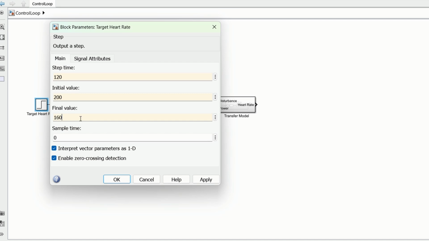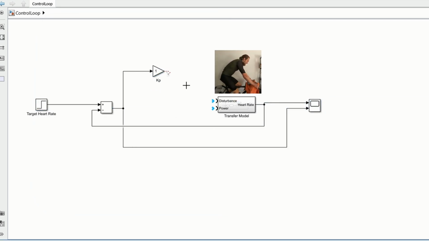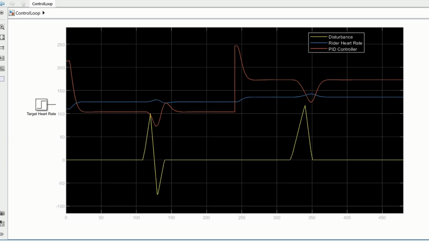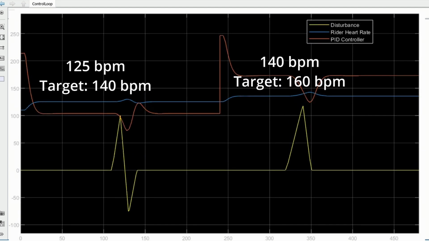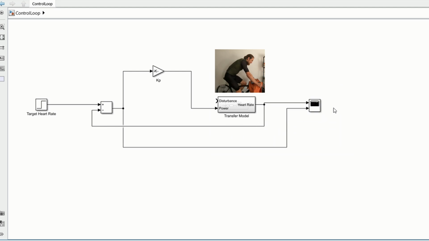The goal now is to control heart rate by adjusting the power. We've already built the wider model, which takes power as input and outputs heart rate. We calculate the error between the target heart rate and the actual heart rate, then multiply it by gain. The idea is simple. If there's an error, the system increases or decreases the power proportionally. In reality, there usually is a constant error between the target and the real heart rate.